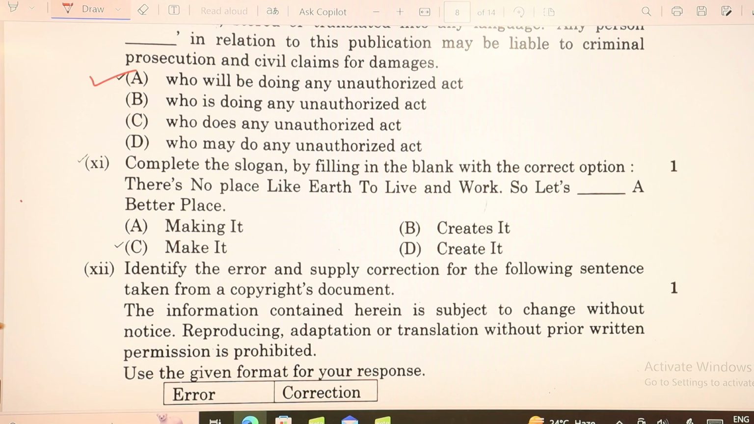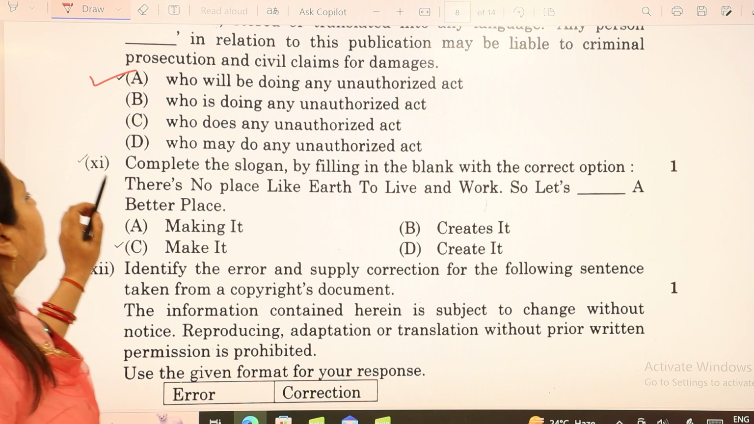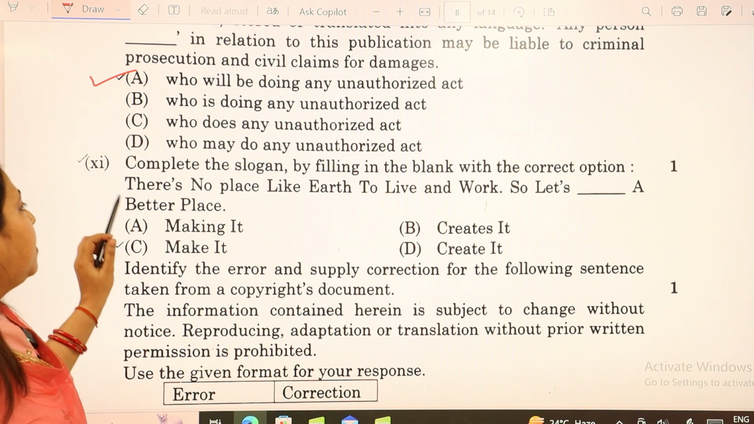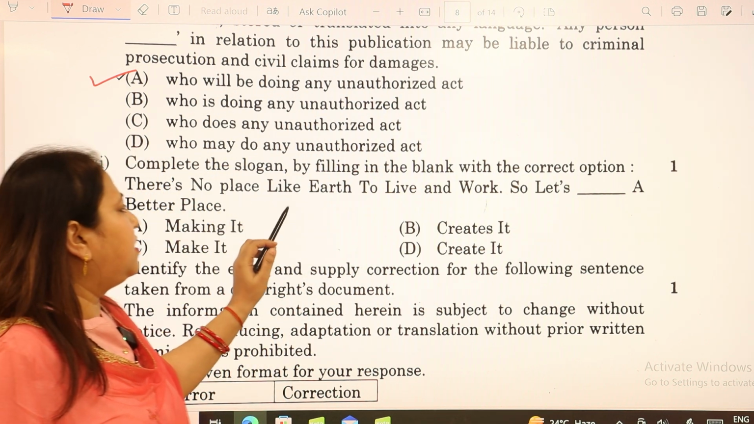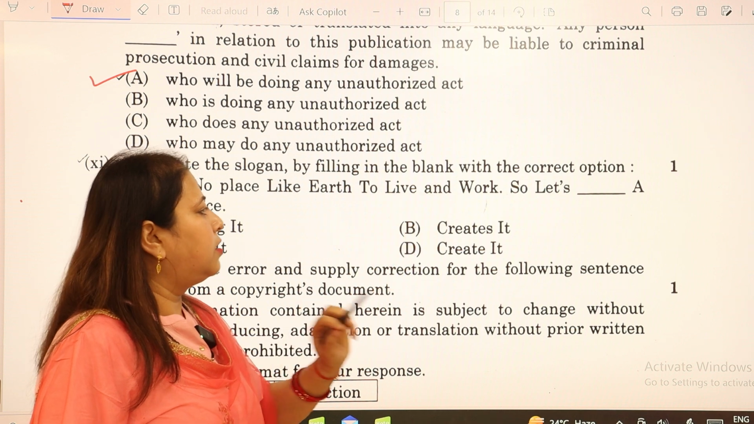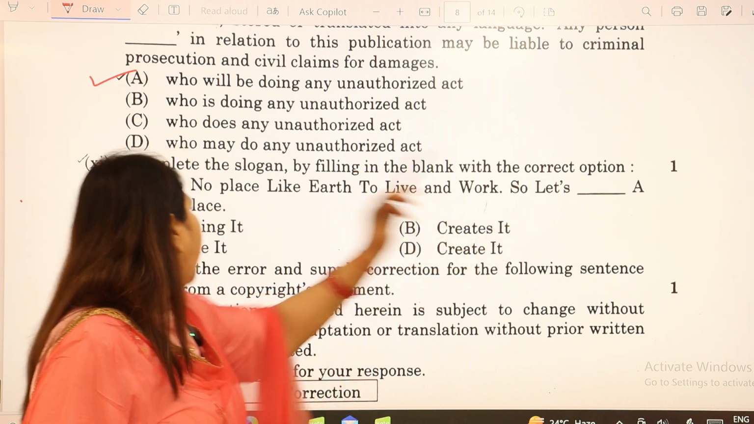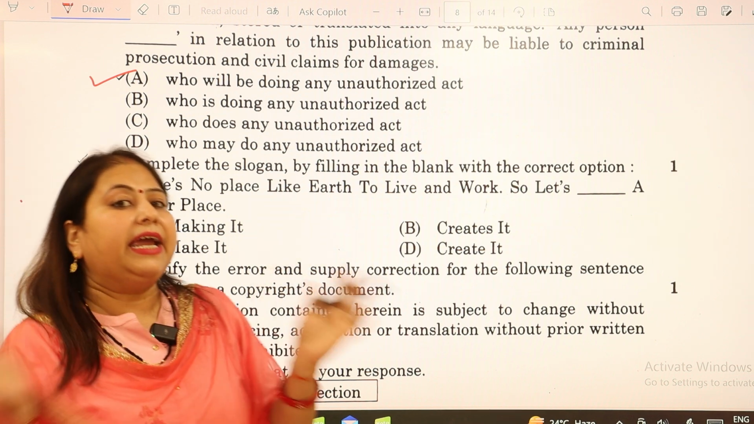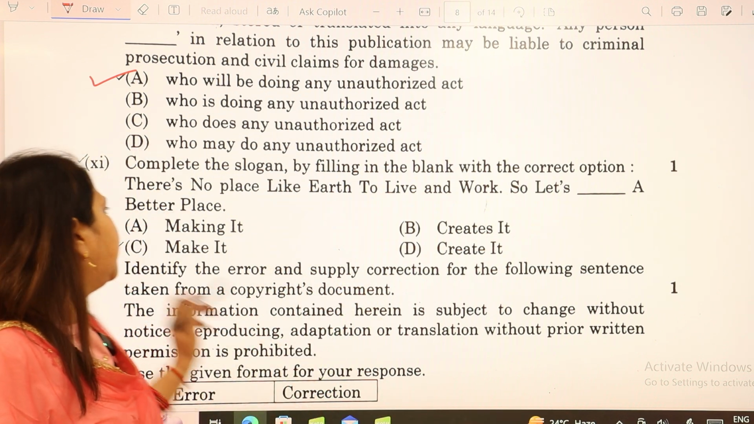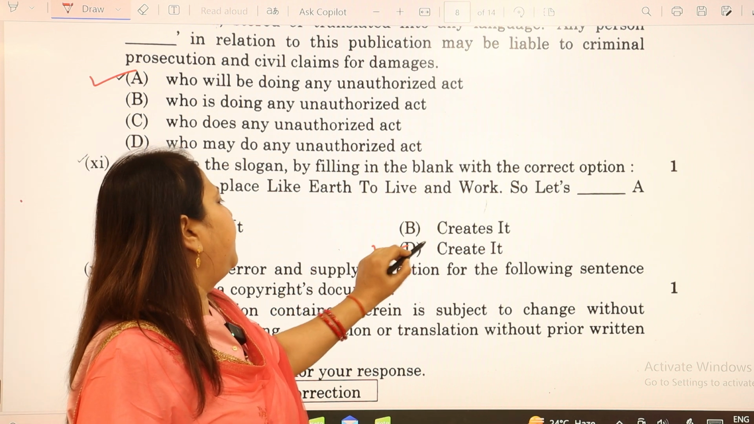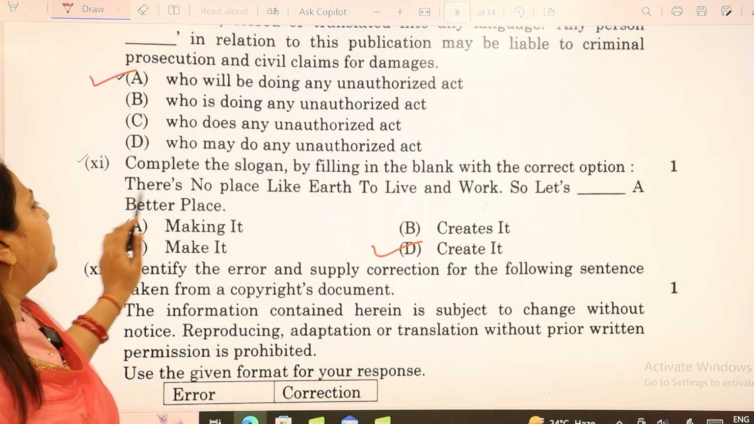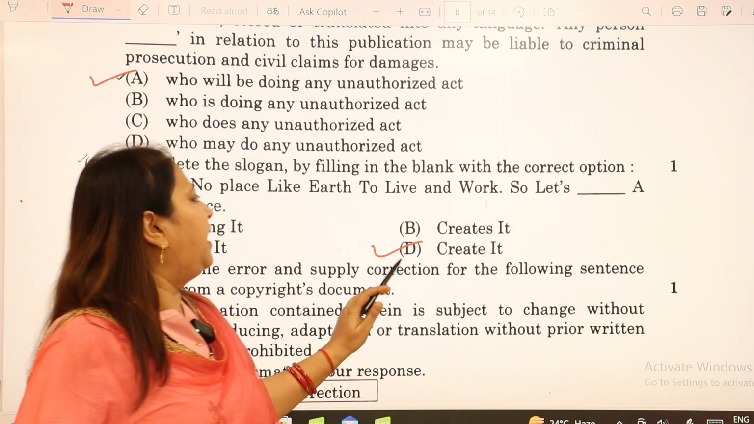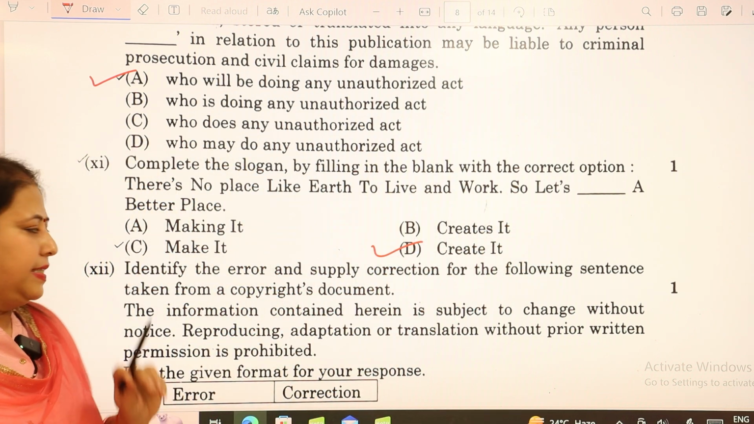Then we move to the next, 11th. Complete the slogan by filling in the blank with the correct option. There's no place like earth to live and work. So let's dash a better place. So what are we going to do? We are going to create it as a better place. So we'll say it as create it. The answer would be: there's no place like earth to live and work. So let's create it a better place.